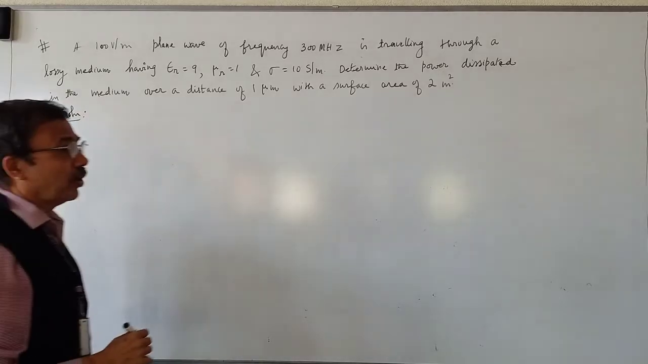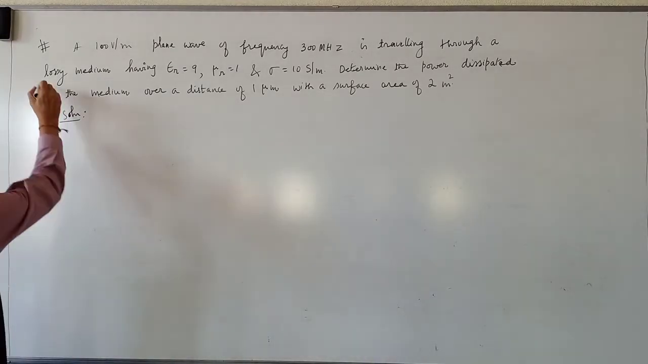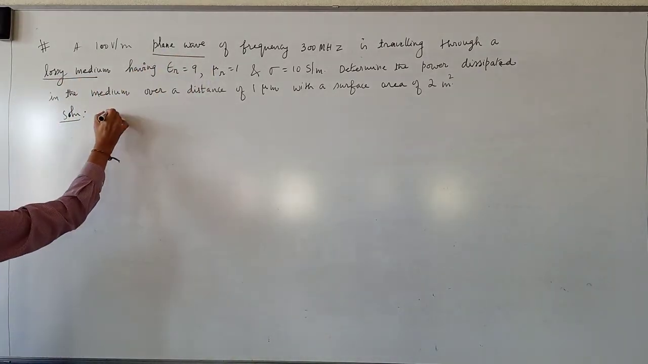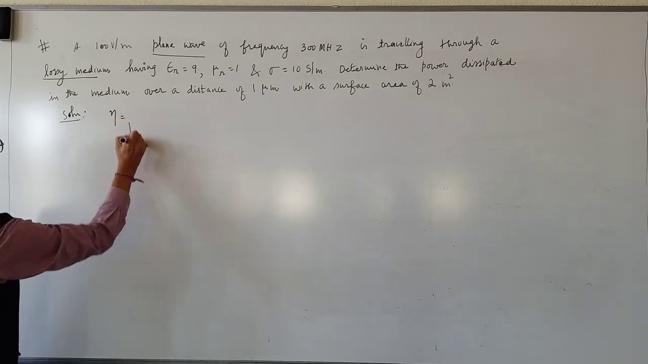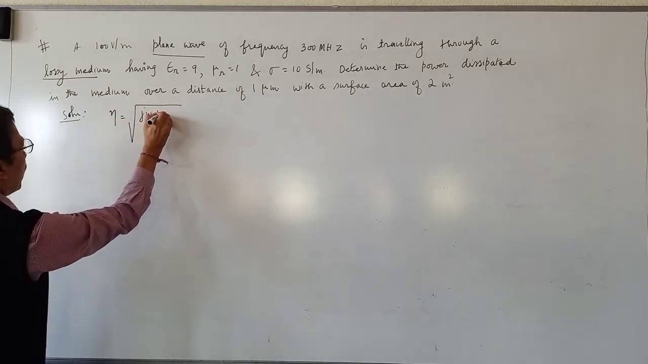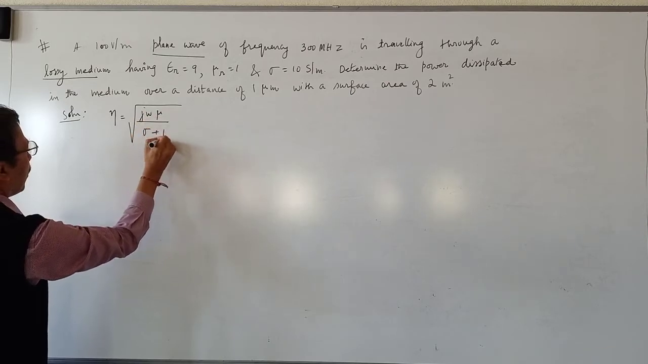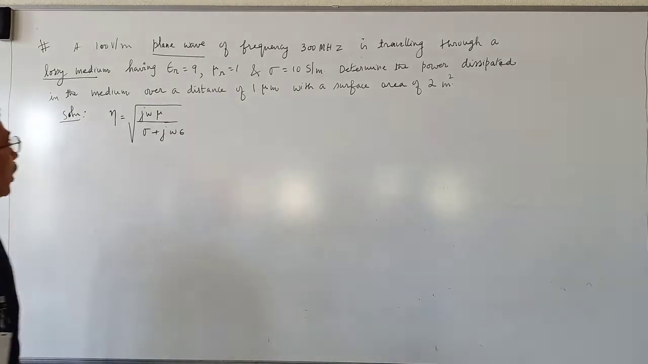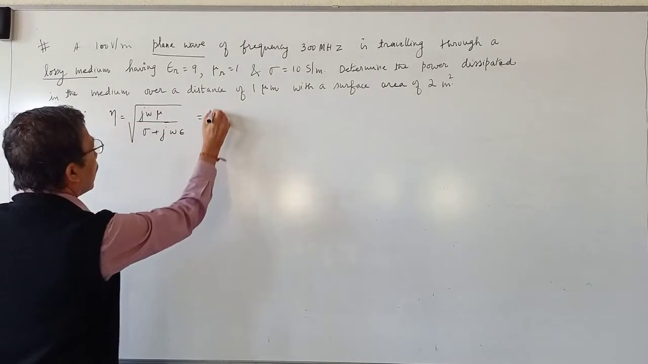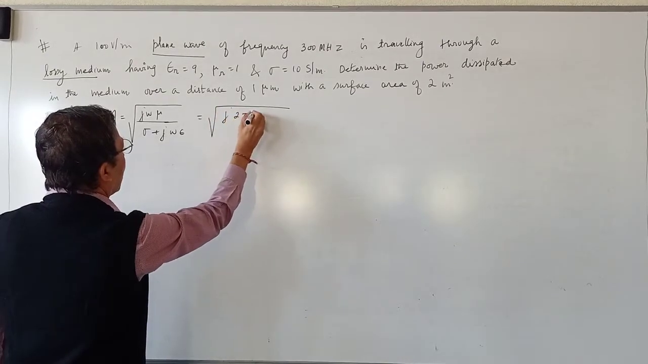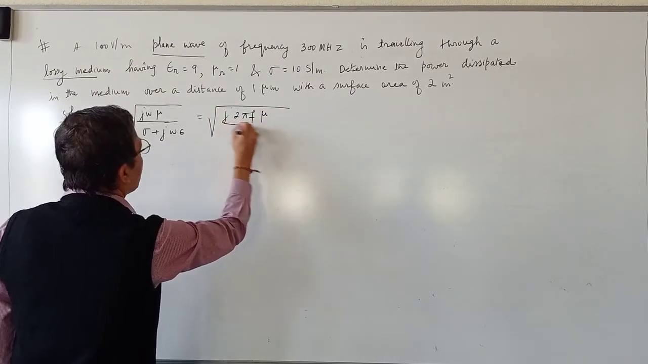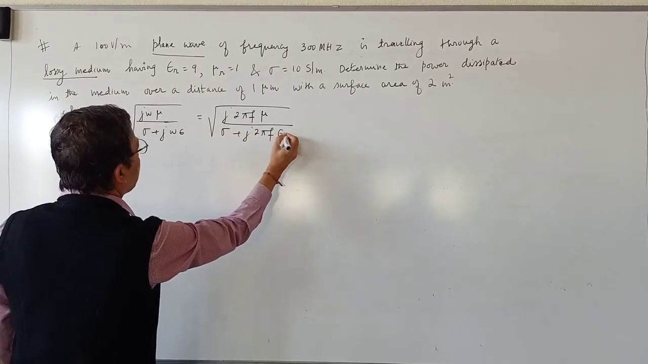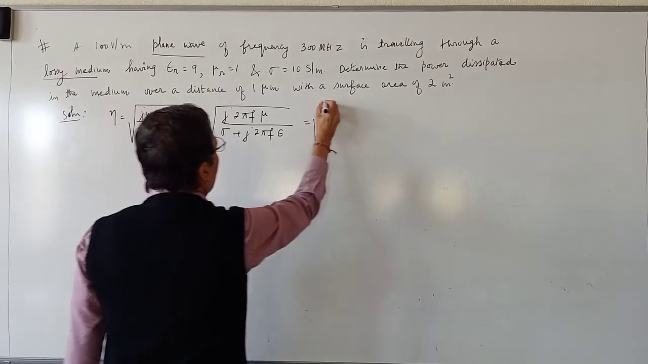First step is to calculate the intrinsic impedance of the medium. Keywords are lossy medium, plane wave. What is the expression for intrinsic impedance? Eta is equal to square root of j omega mu divided by sigma plus j omega epsilon, where omega is 2 pi f, so eta equals square root of j 2 pi f mu divided by sigma plus j 2 pi f epsilon.